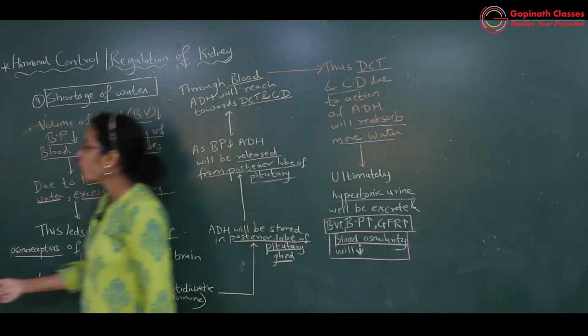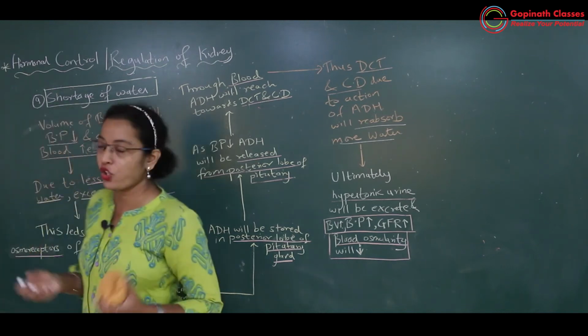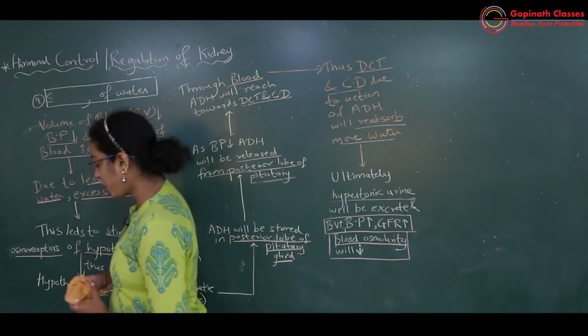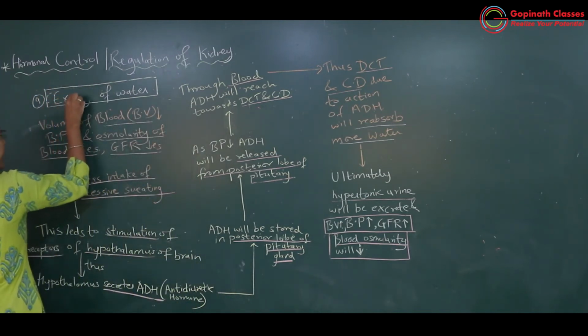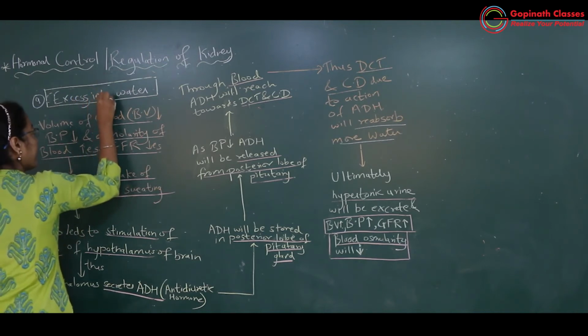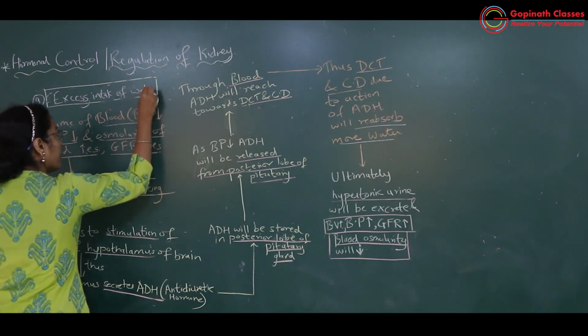Okay. Now you also think what will happen if there is excess intake of water. So here there was shortage; in place of shortage we will take excess intake of water.